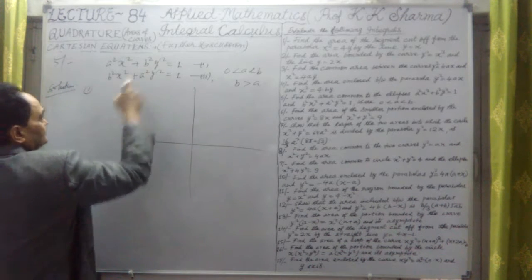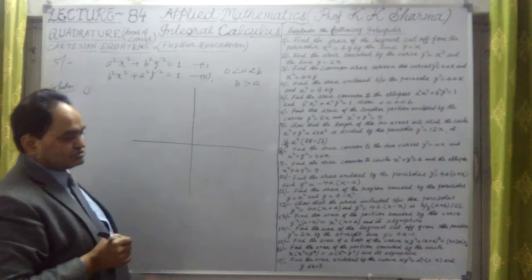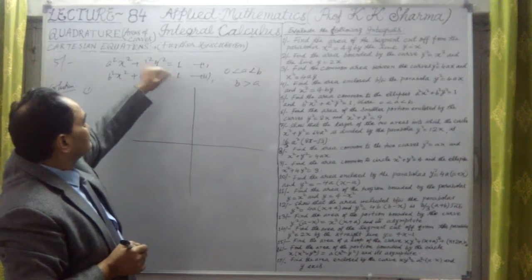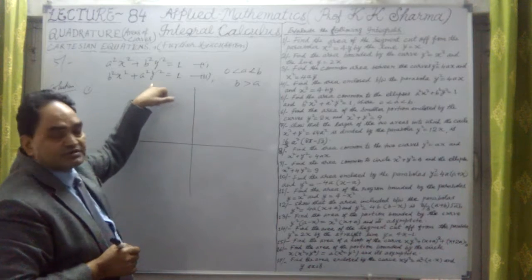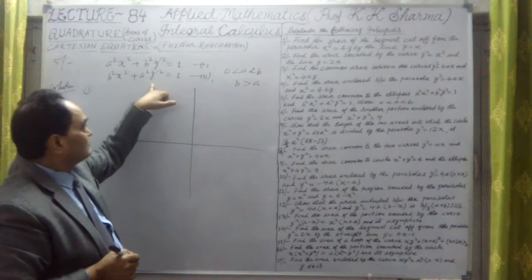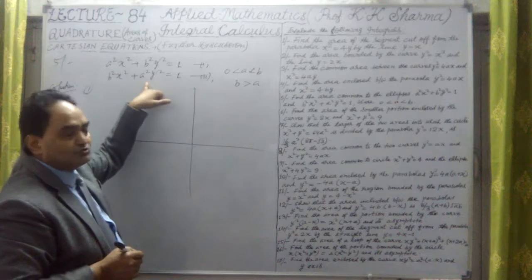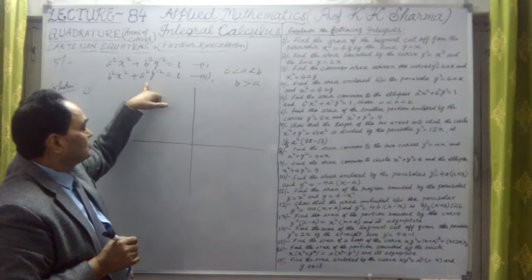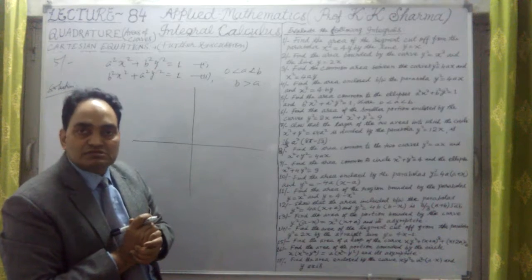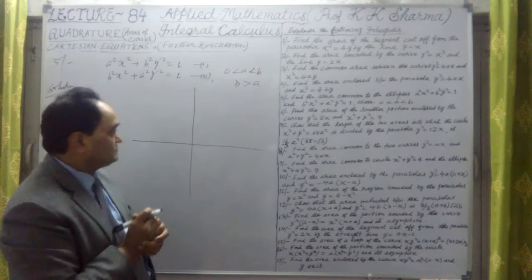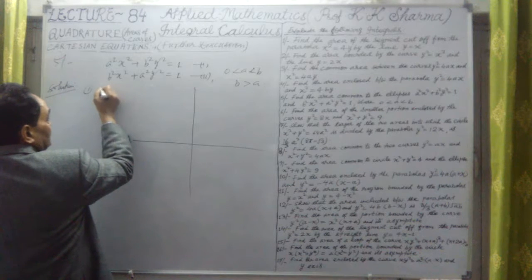First point, the first curve is symmetric about both the axes because x and y both are even power. And the second is also symmetric about both the axes, x and y, both are even power. Both curves are symmetric about both the axes. Simple point.